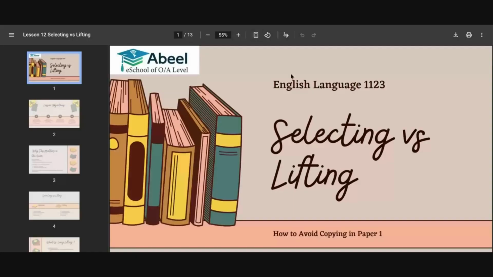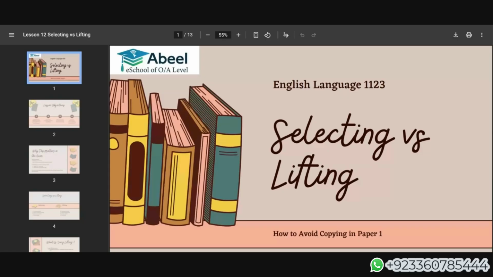Assalamualaikum. Today we are going to focus on a very important component while we are attempting the summary writing question, paper 1, question 3A. We always say, and you must have heard this in my lessons, that you don't have to lift the text. By lifting, we mean we don't have to copy the sentence or a phrase as it is from the text.